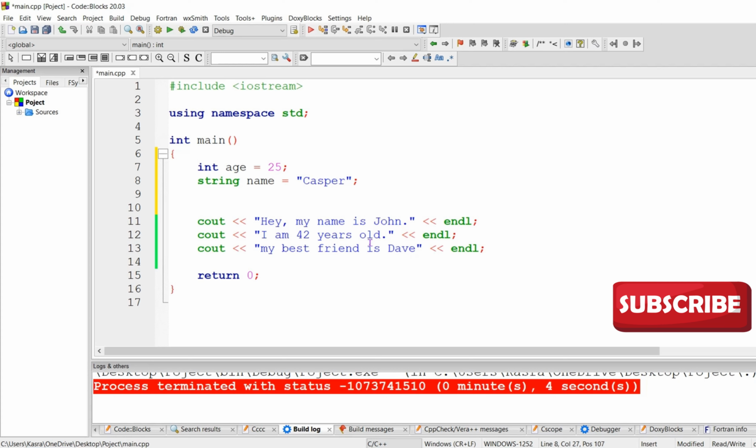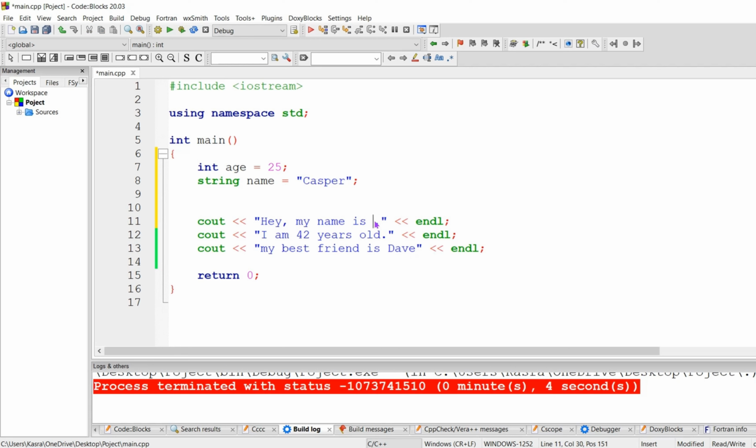Double quotation, yeah. After that, you have to tell C++ where you want to use those variables. I want to change my name from John to Casper, so I delete John. And after the double quotation, I add two less-than signs and the variable's name. The variable's name is just name. So I write the name, name.